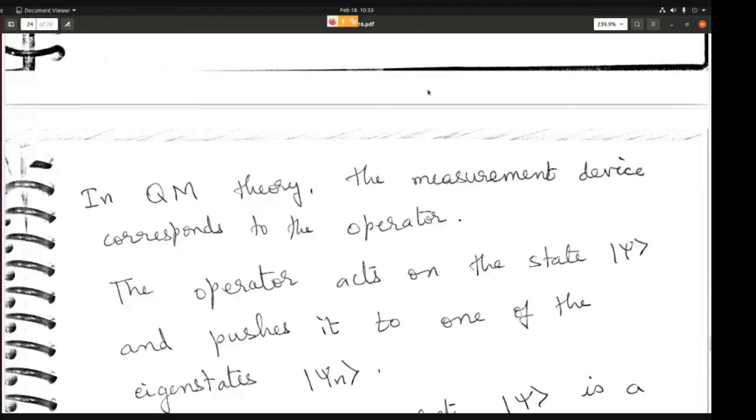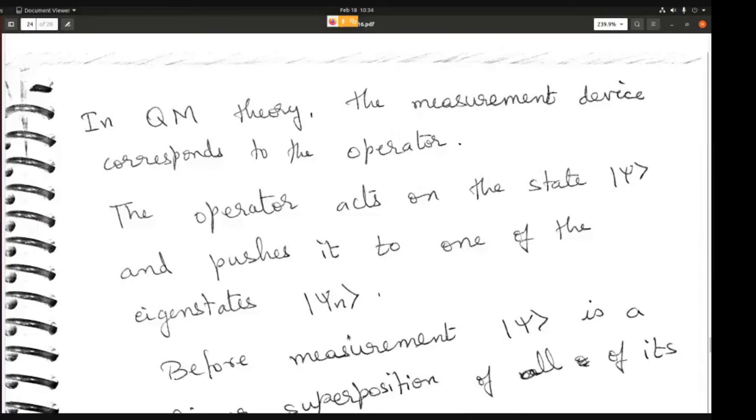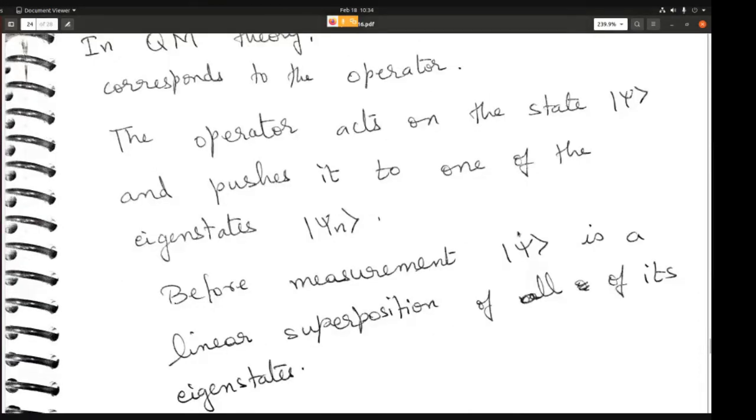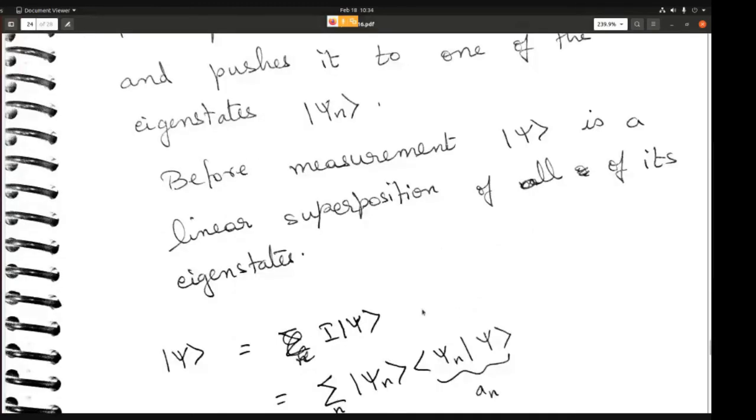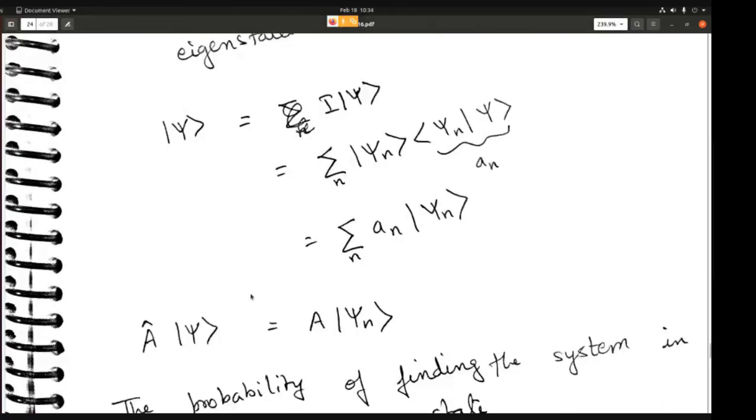When you actually do the experiment, you see that just the act of performing the experiment completely changes the state of the system. That is why we have the postulate, and the theory builds up on the postulate. The theory is that if you act an operator onto a state vector psi, it pushes it to one of the eigenstates psi m. Before the measurement, psi is a linear superposition of all of its eigenstates. But after the measurement, what happens? It becomes one of the eigenstates.